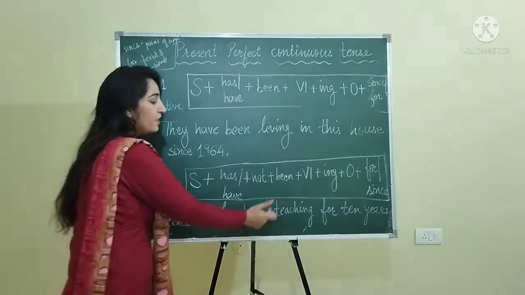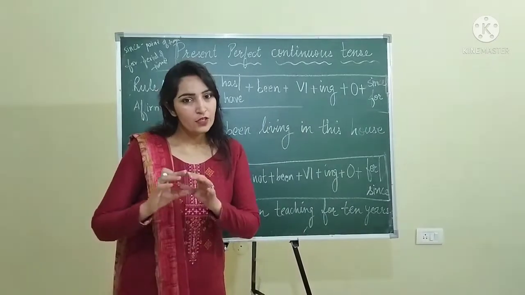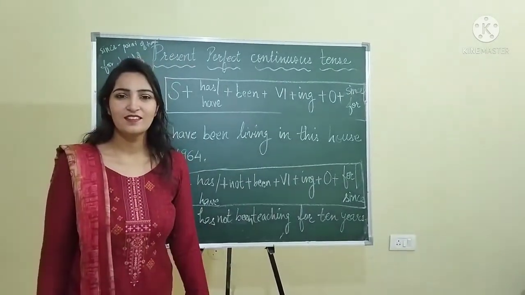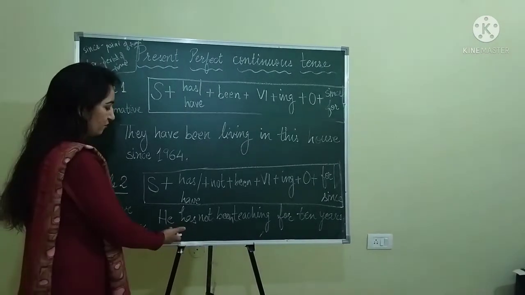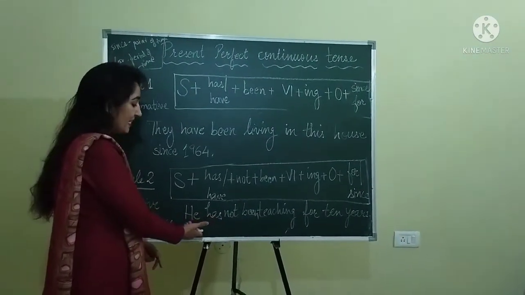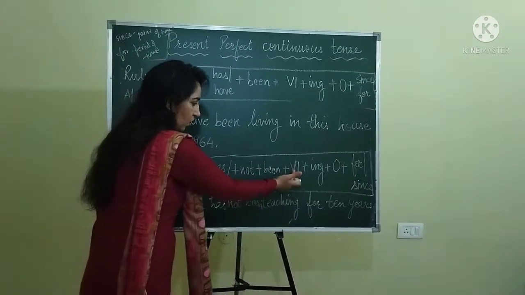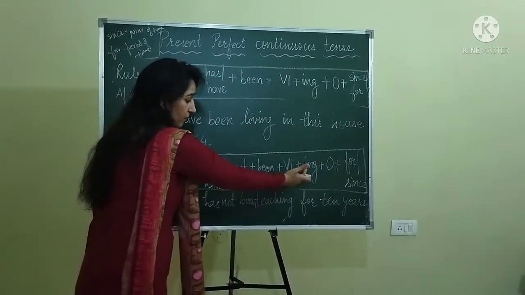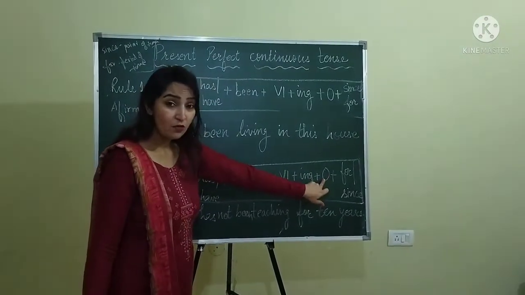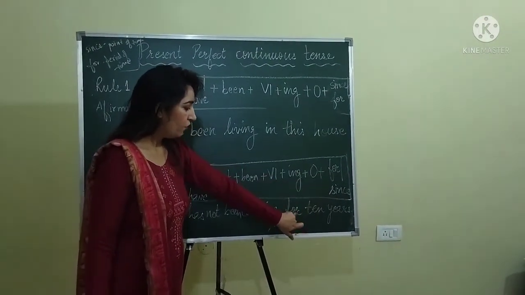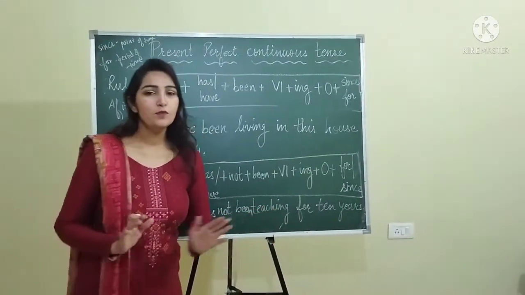He has not been, verb's first form teach followed by ing, teaching. Then we don't have an object here, so you will put for how many years? 10 years. I hope this is clear.